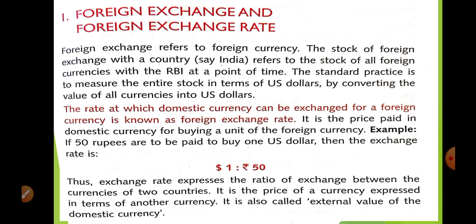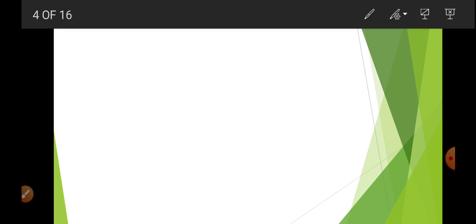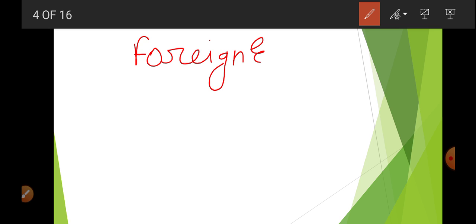First of all, what do you mean by foreign exchange and foreign exchange rate? Foreign exchange. Exchange means here currency. So remember, the chapter name is foreign exchange rate.